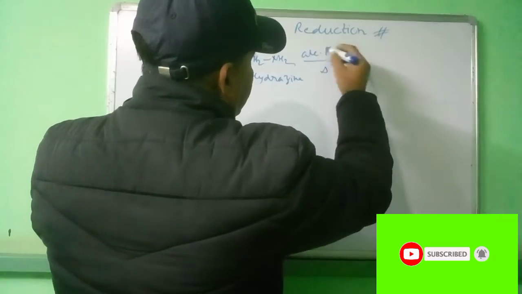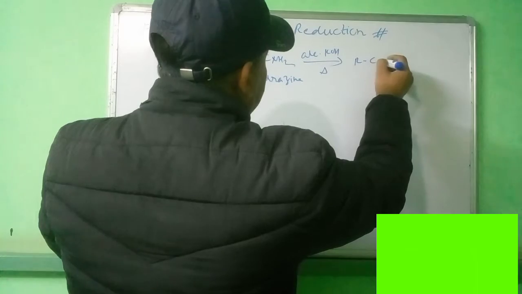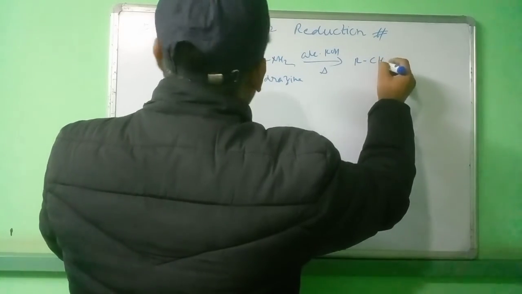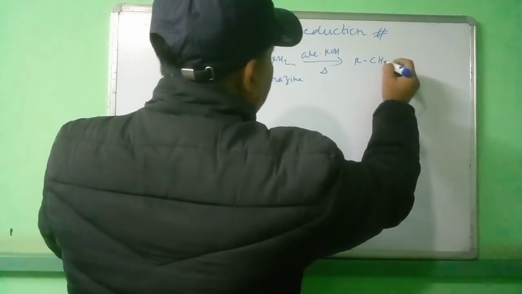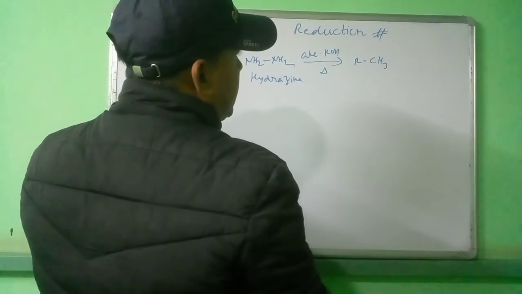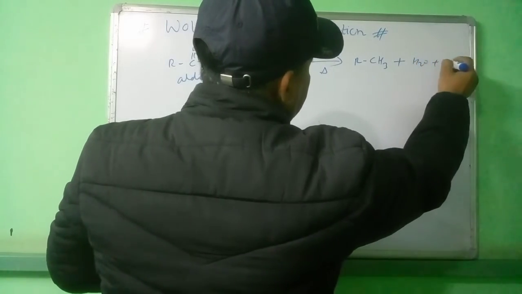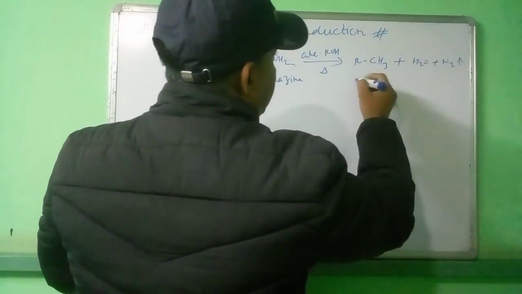On heating we get what? Alkane. So RCH3, this compound, and water plus N2. This is the alkane.